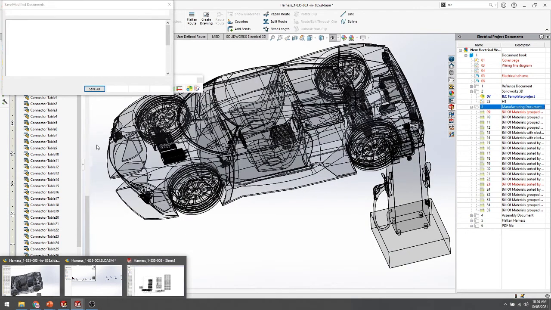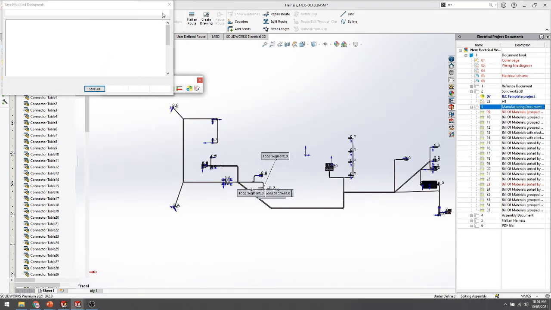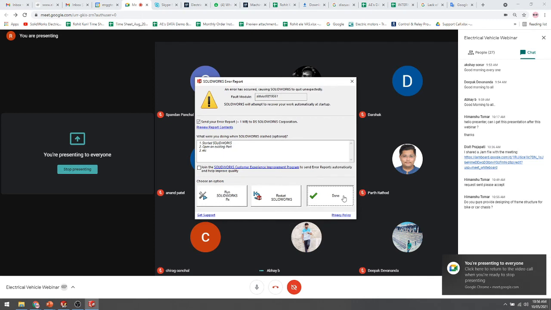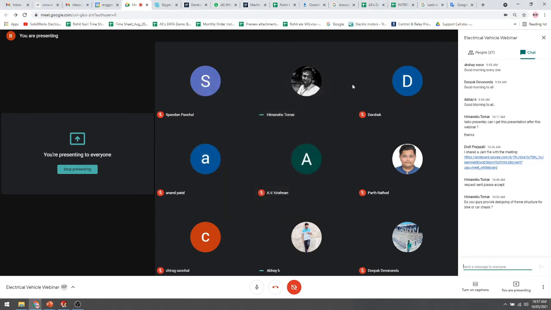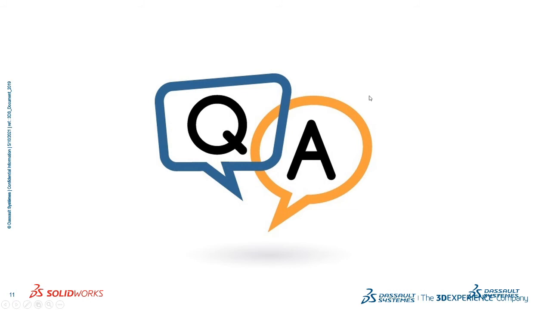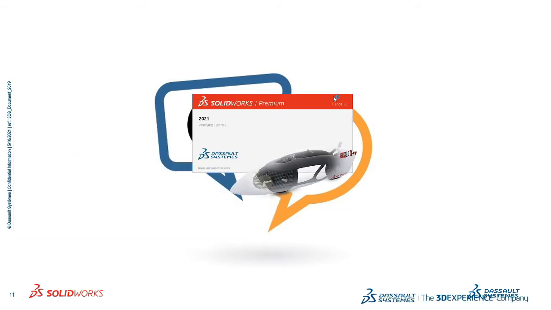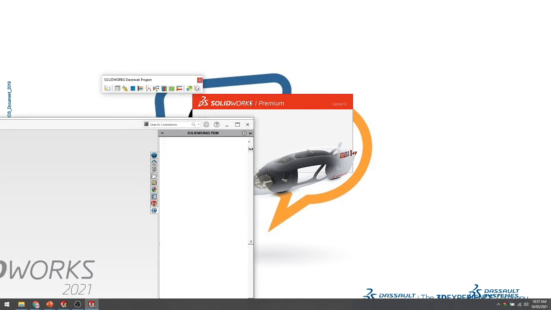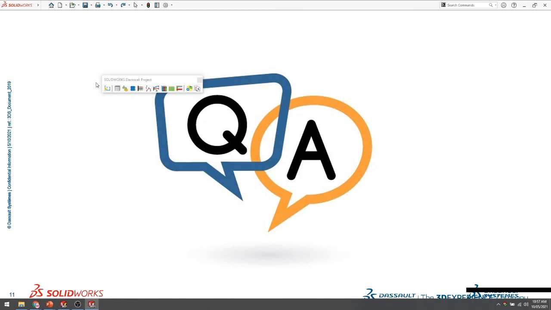As a mechanical design tool, SolidWorks can help you for mechanical design purposes. Whatever component you want to design, you can design it and assemble it. So SolidWorks can also help you on the mechanical side.